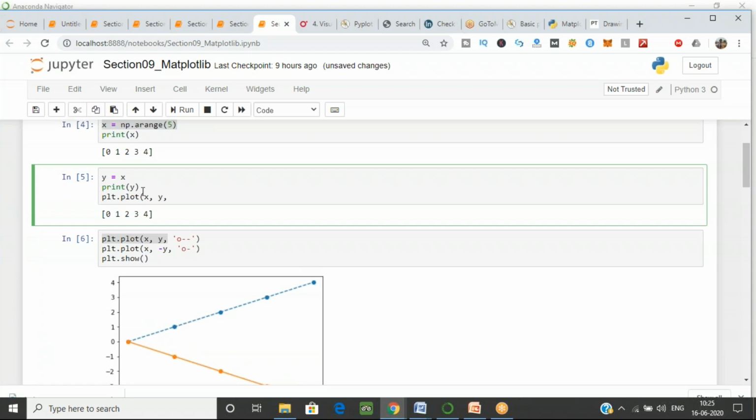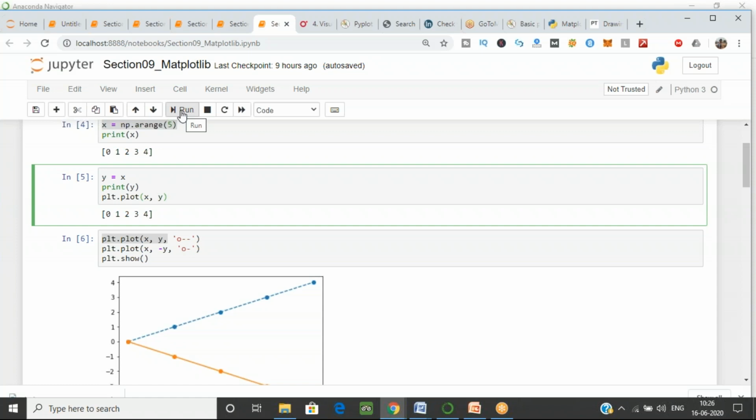I want to plot the graph. For plotting the graph, I'm using plot. The alias for pyplot is plt, because I have to call the function plot with plt dot. So I'm plotting the x axis and the y axis. This is just the basic command for plotting.